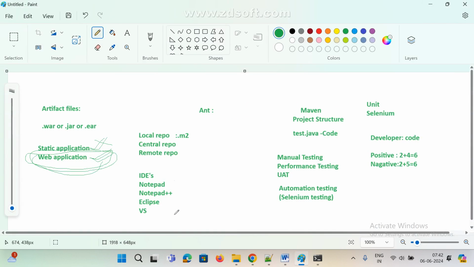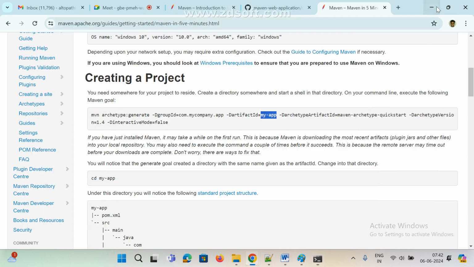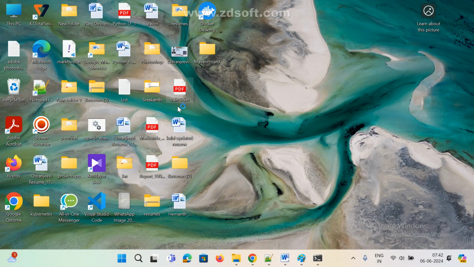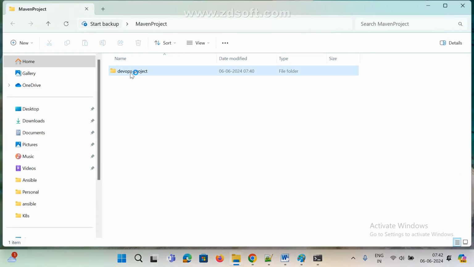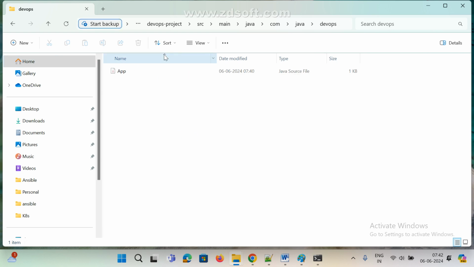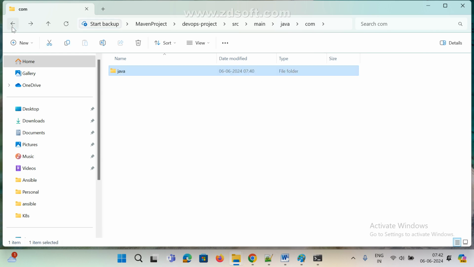Okay. Now the project is created. If you want to see it on the UI side, go here and click on this. Now see here, this is the devops-project, my project name. See, src main is also there, test also. Click on main, see java, com, java, devops. This is the package name. In Java terminology it is called a package; in Windows terminology, a folder. That's it. In Java terminology we call it a package. The same thing in Windows, what do we call it? A folder. See here, this is one folder. src is one folder, right?